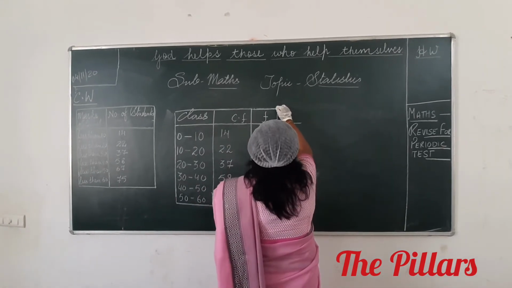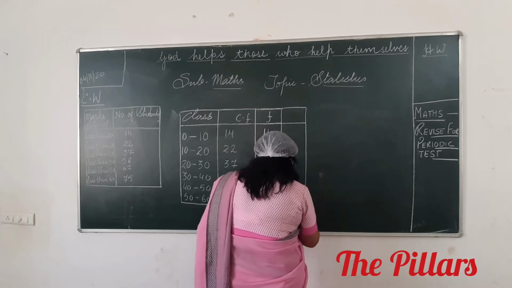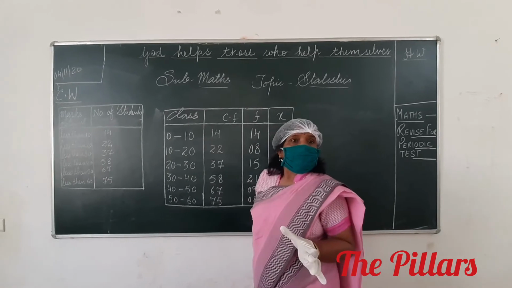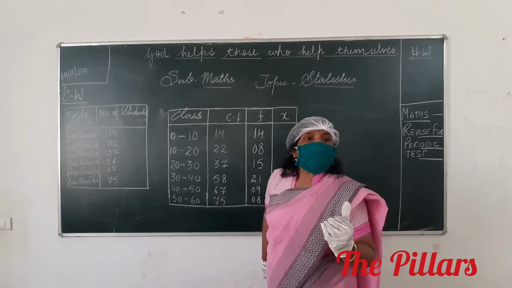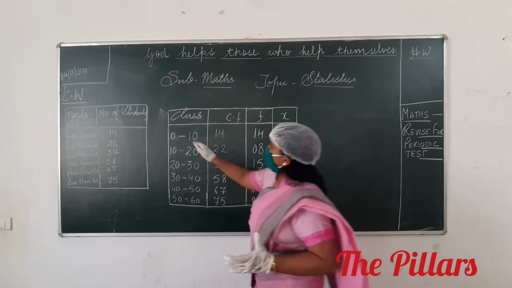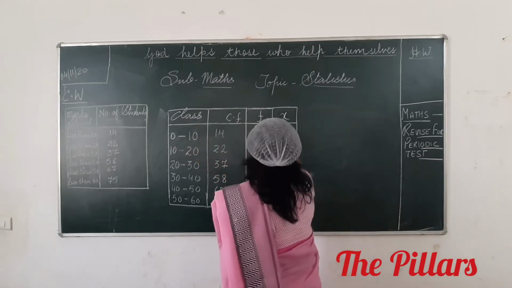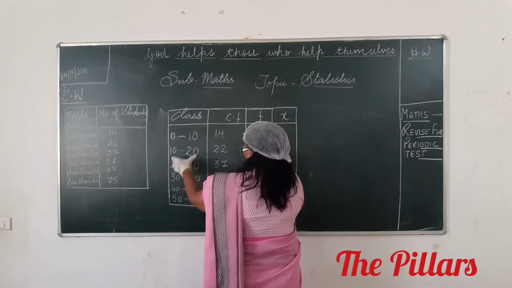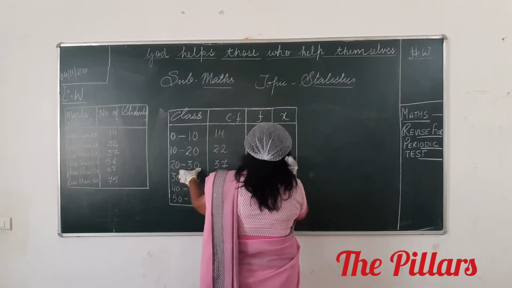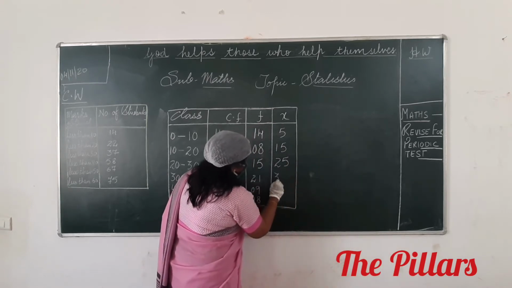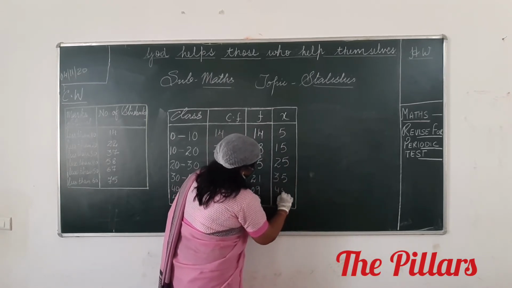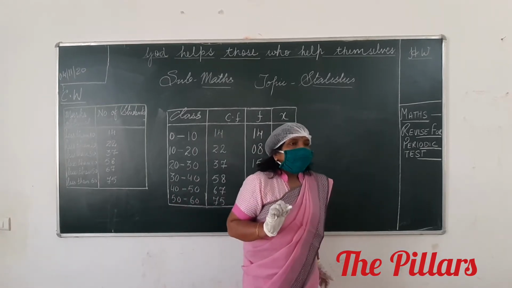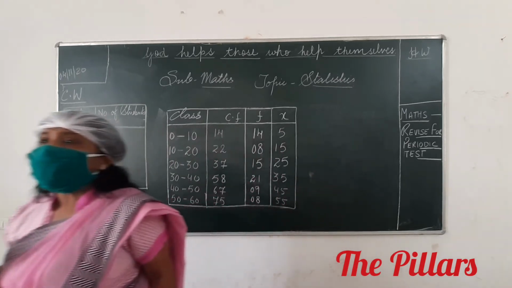Can you tell me what x will be for the first class interval? It is 5: lower limit plus upper limit divided by 2. For the second one, 15. For the next one, 25. That means there is a difference of 10. So this will be 35, this 45, and this 55.